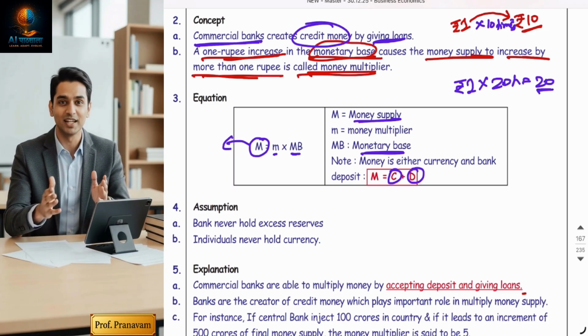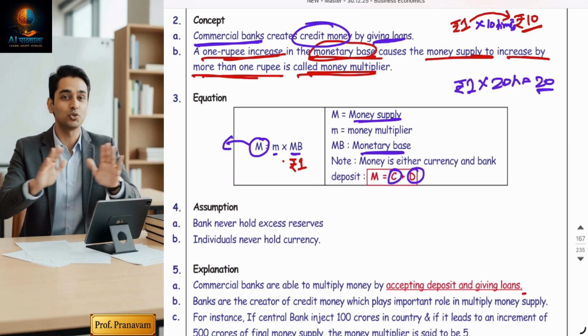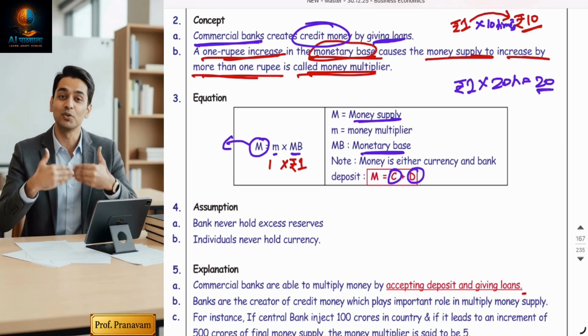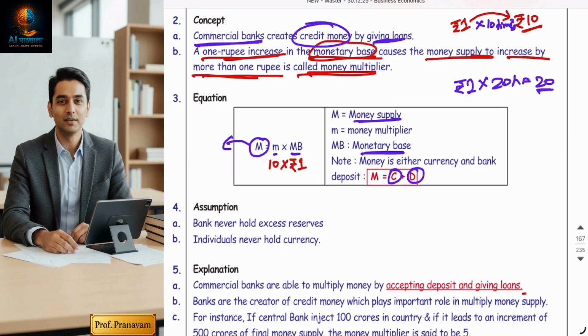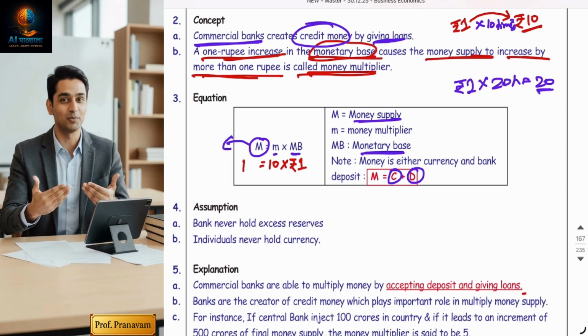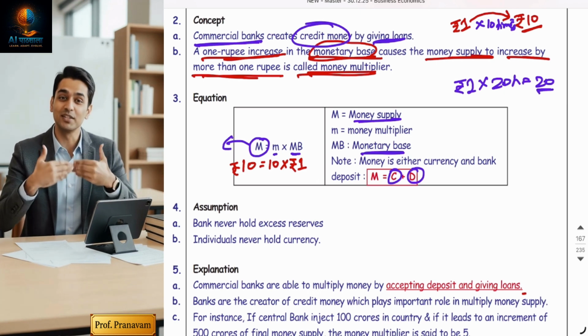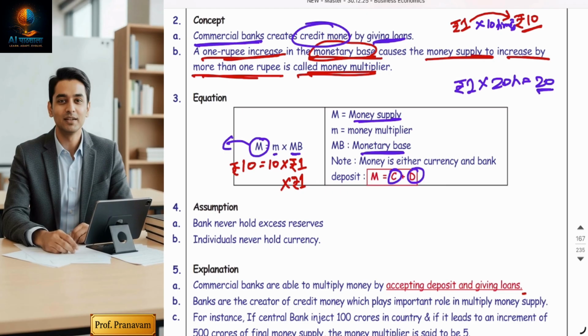So when 1 rupee is printed by the RBI and it circulates 10 times, m is 10, and I get 10 rupees in the money supply. So the money supply is 10 rupees. If the money multiplier keeps increasing to 20 times, it will play a role of 20.